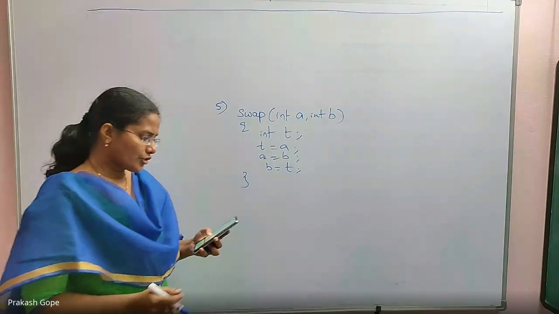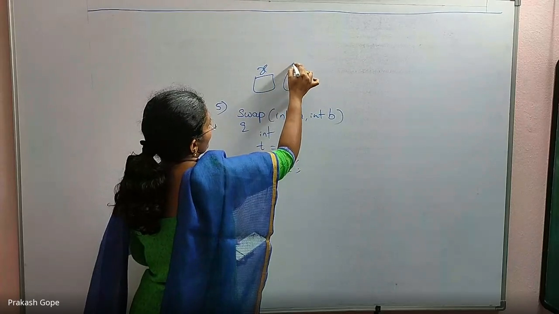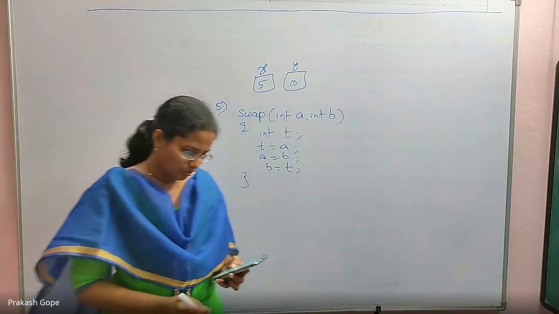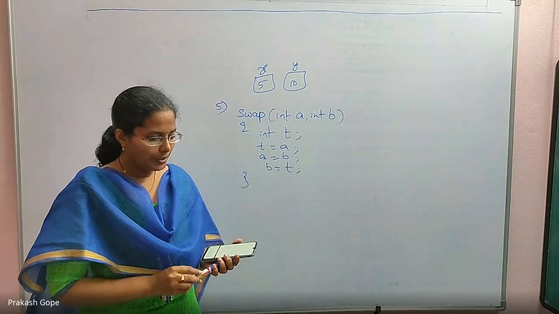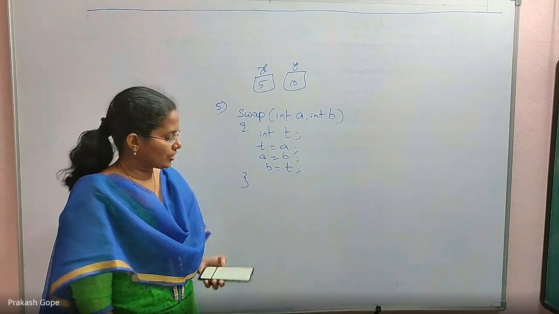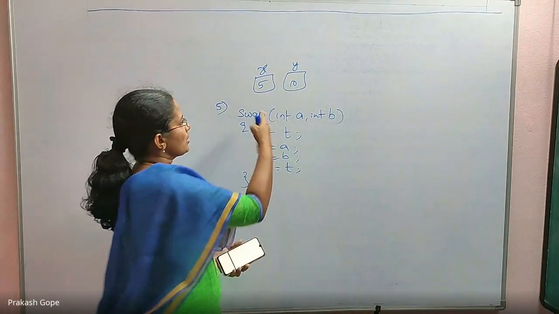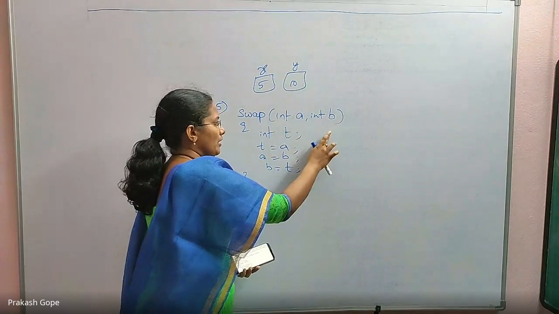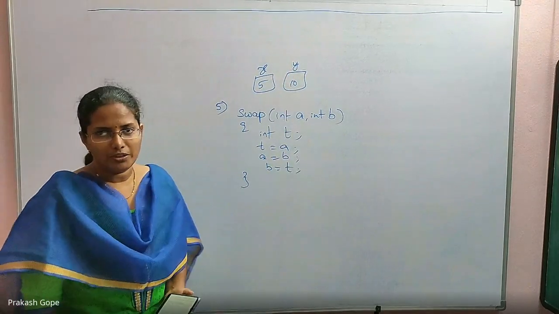In order to exchange the values of two variables x and y, we want to exchange the values of x and y, not a and b. How should I call this swap function? I want to swap x and y values. Call swap x comma y. If I call swap with x, y values, x value and y value are copied to a and b, and a and b are swapped, there is no effect for x and y because it is called by value.